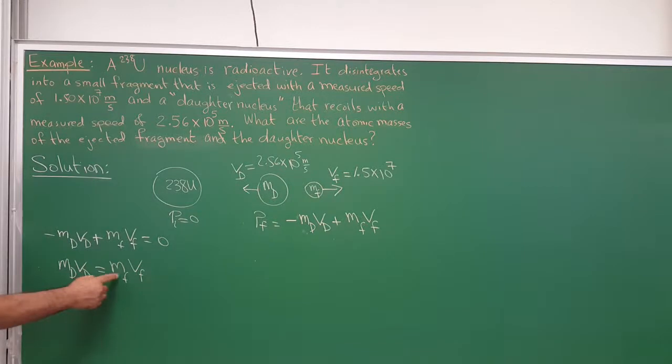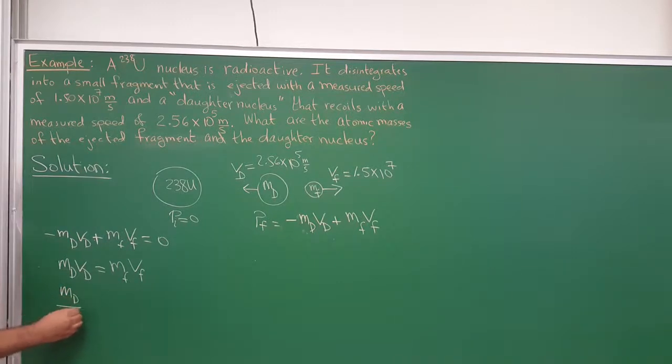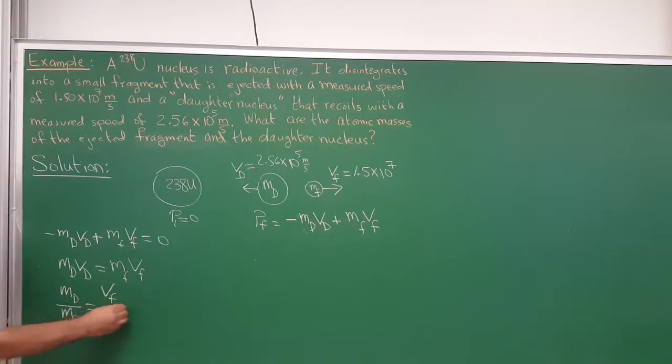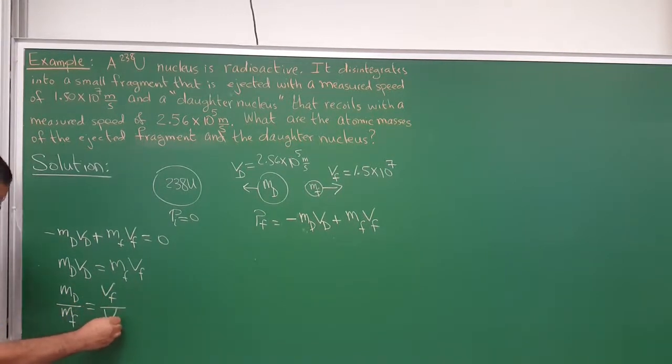And so I'm going to divide by M fragment on both sides. I'm going to divide by VD on both sides to get a ratio. So I get the mass of the daughter nucleus divided by the mass of the fragment would be V of the fragment divided by V of the daughter nucleus.